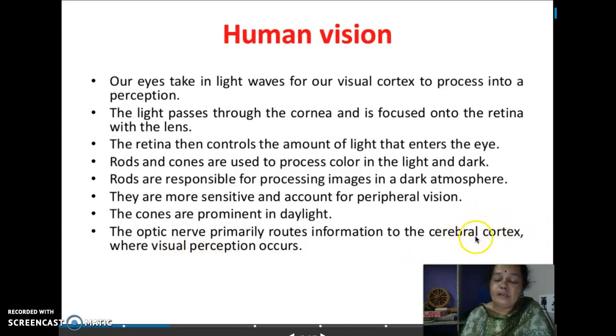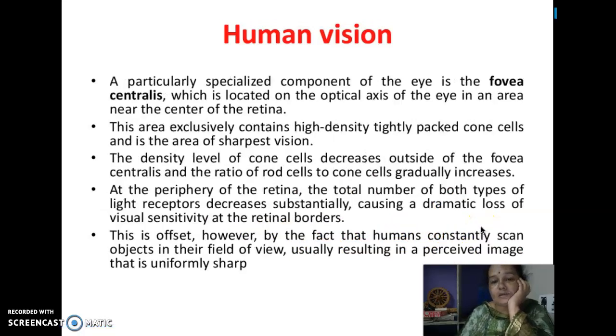So till the information of ours, image is transmitted as an electrical signal via the optic nerve. Optic nerves will transmit the information to reach to cerebral cortex, and there the visual perception occurs.